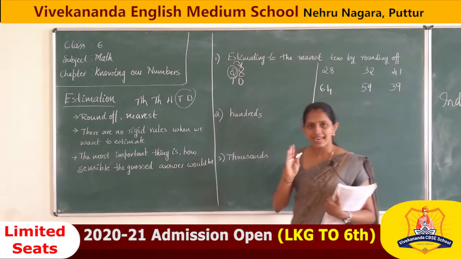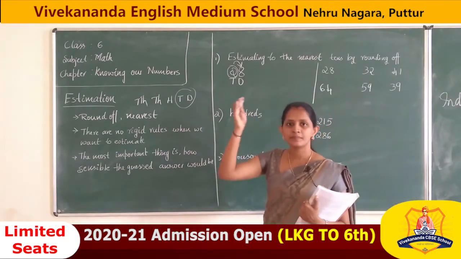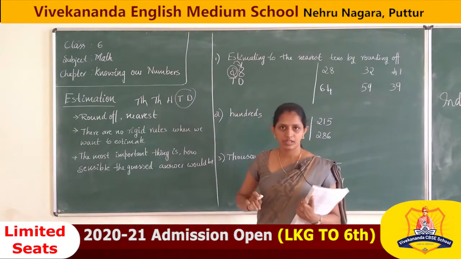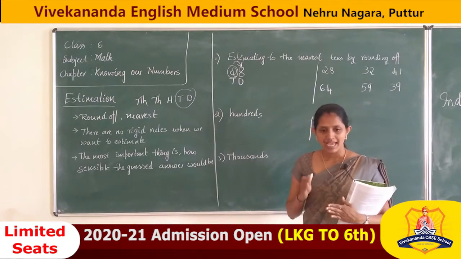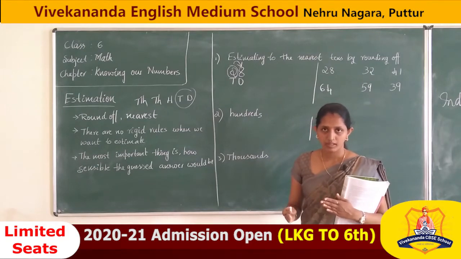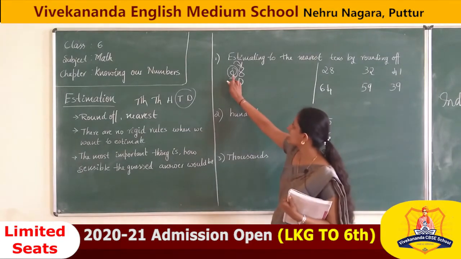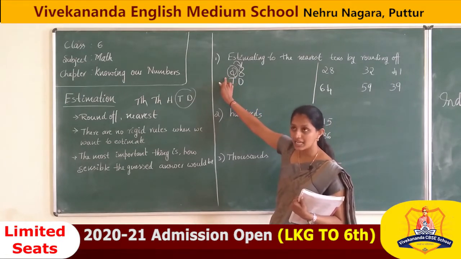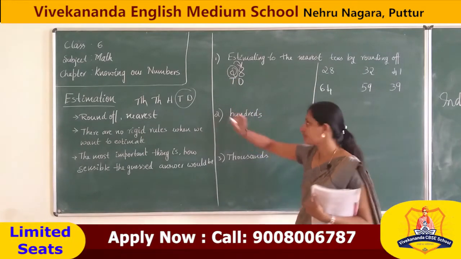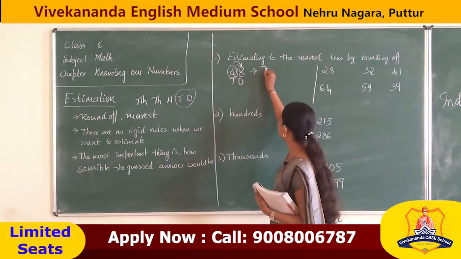If 8 is more than 5, if any number in the ones place is 5 or more than 5, then we have to increase the tens place by one number, that is 3.